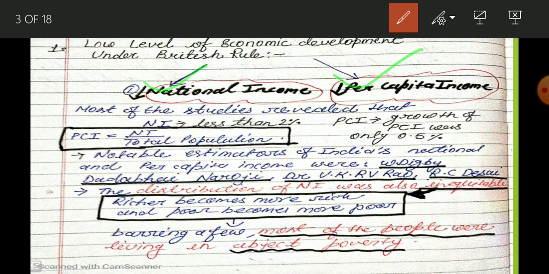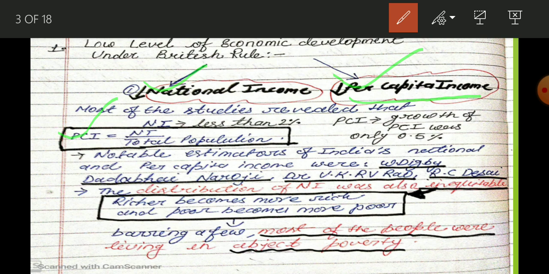These two indicators are national income and per capita income. National income, you are familiar, is the factor income earned within plus outside the country during an accounting year. And what is per capita income? When we divide national income by total population, we get per capita income. Per capita income, what does it tell? It tells about the availability of goods and services per person.